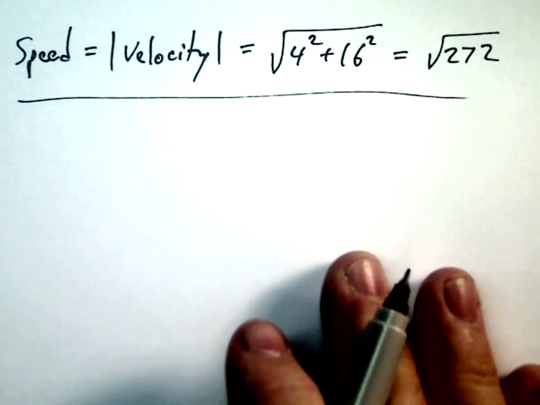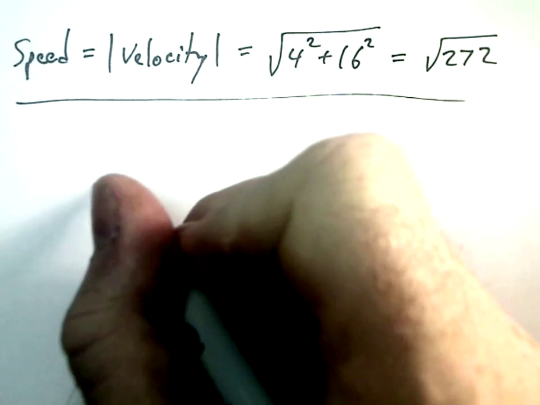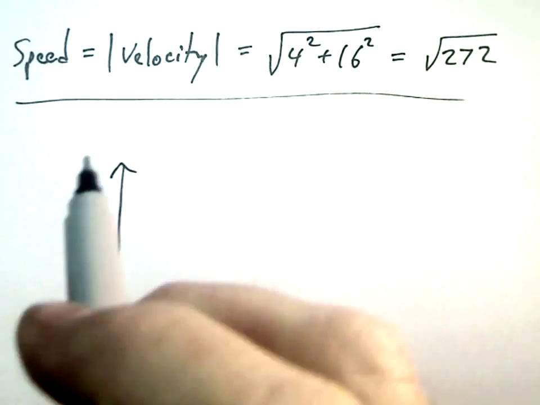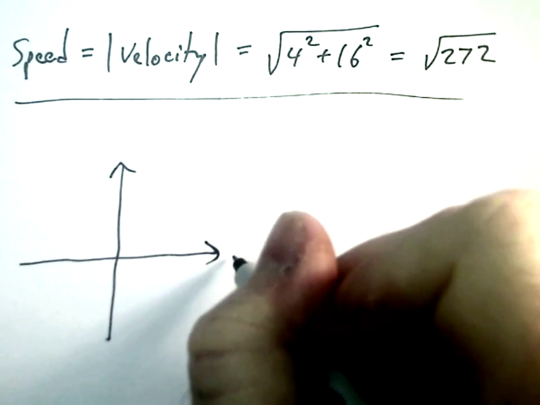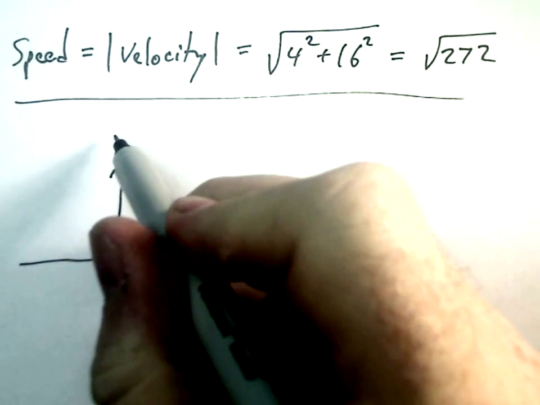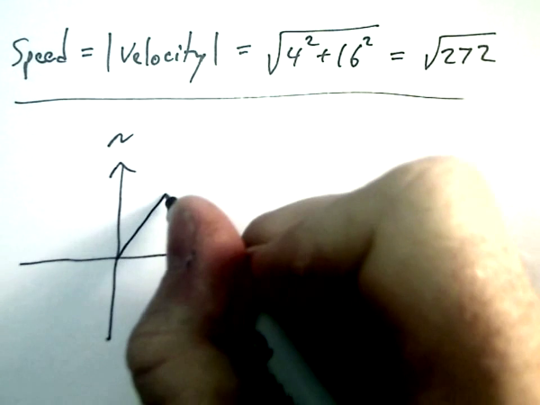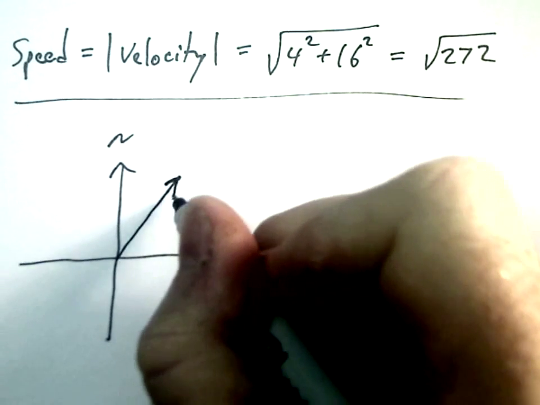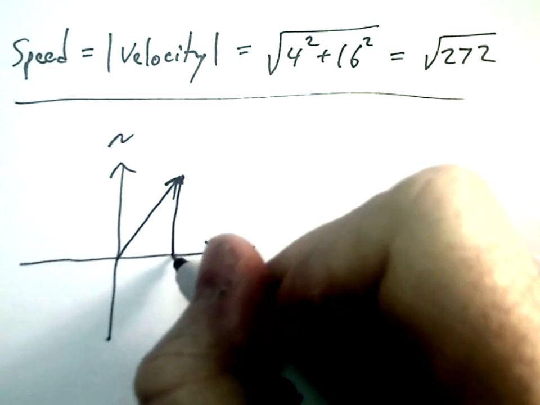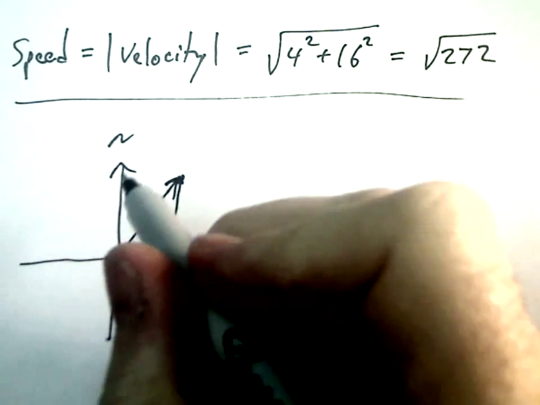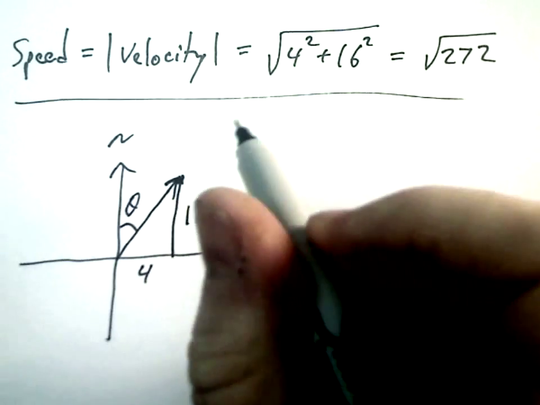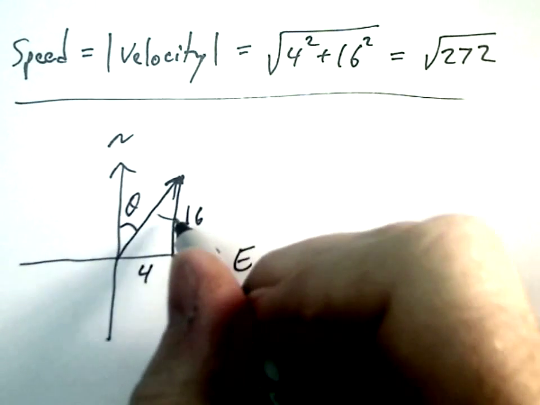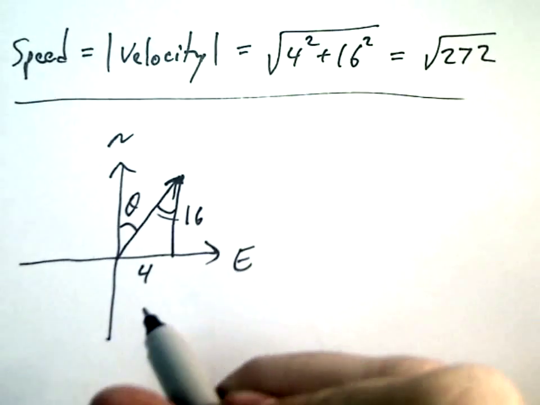Now, what about the direction? So if I draw this now, here's my east as x and my north as y, and here's the direction of the velocity vector. So this is 4 and this is 16 and this is theta. Well, so this is theta here too.